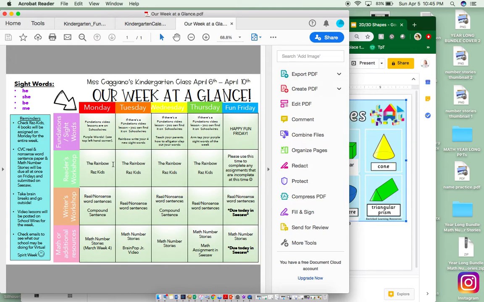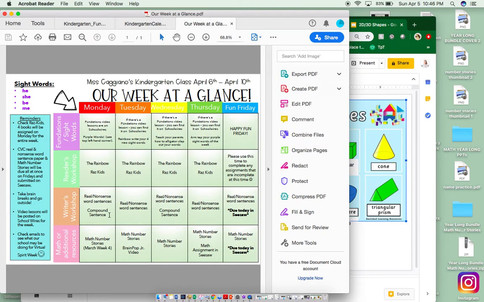So you're also going to see four shamrocks on the top right corner, and that is for each time you read the rainbow, you are going to color in one shamrock. So you can read it once every day until Friday, and Friday you can answer those questions. So that paper will not need to be submitted until Friday. So you can do the back and answer the questions on the front.